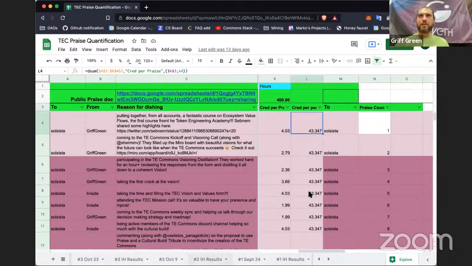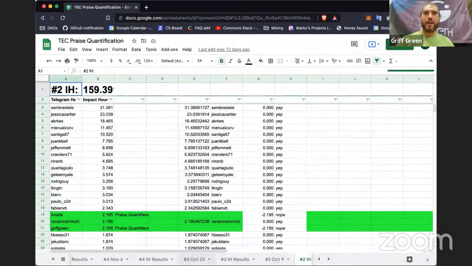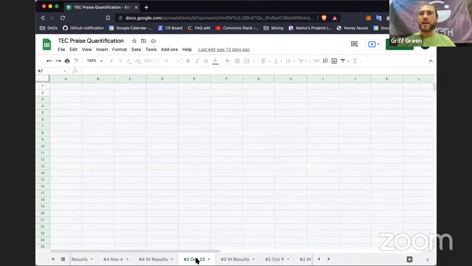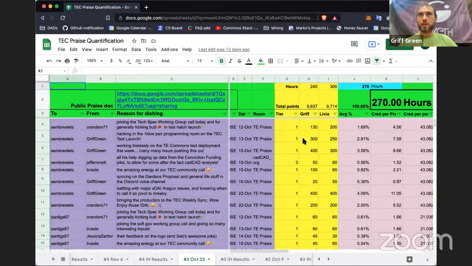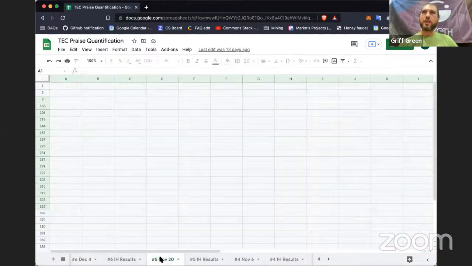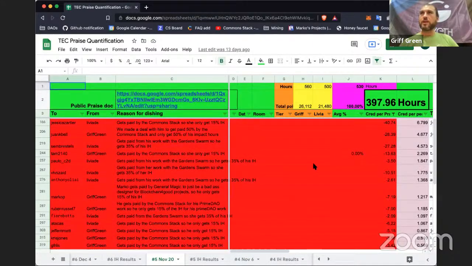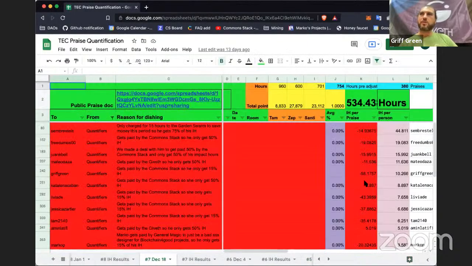So back in the first few weeks, we even called it cred, and the praise system evolved over time. At the beginning, it was just Livia and I doing it. So we had tiers, and then eventually we moved away from tiers, and we started just dishing praise and quantifying them. Also, we eventually started adding deductions, which you can see in red, and these are the negative ones.